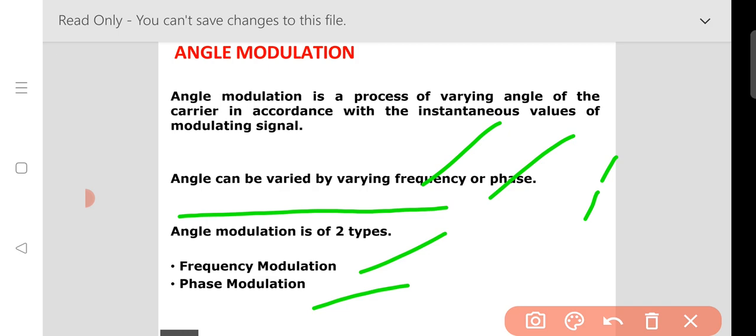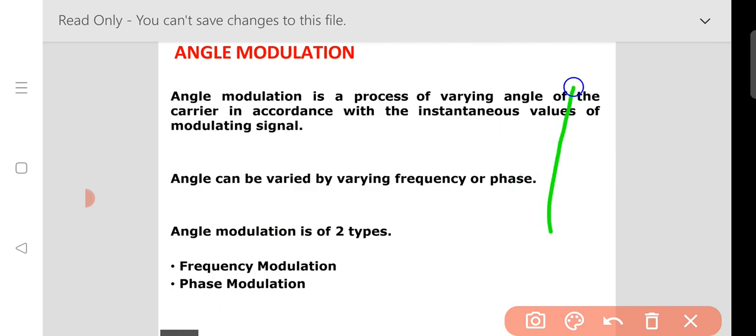In other terms, if phase deviation occurs with respect to the modulating signal, then it is also called angle modulation. But the deviation of frequency is called frequency modulation, and the deviation of phase is called phase modulation.